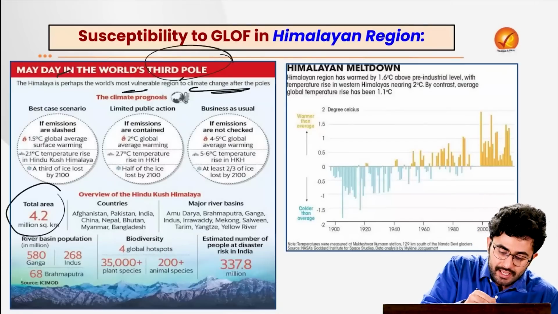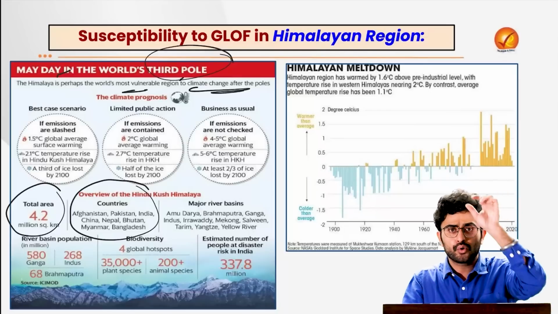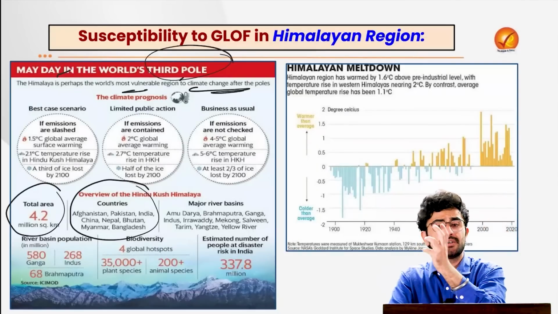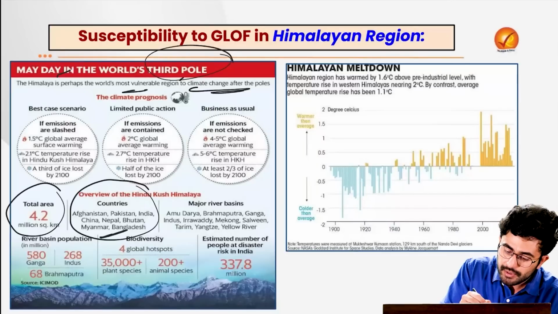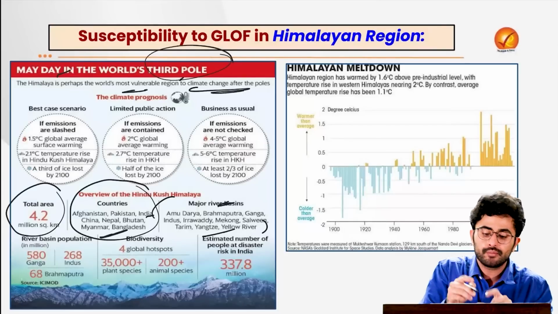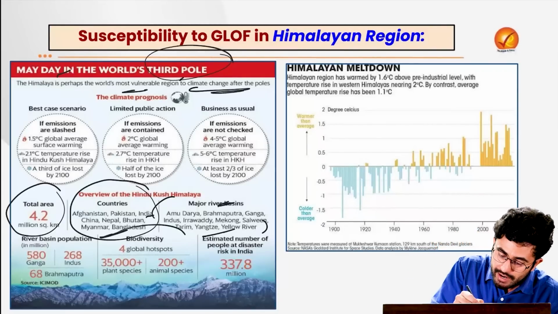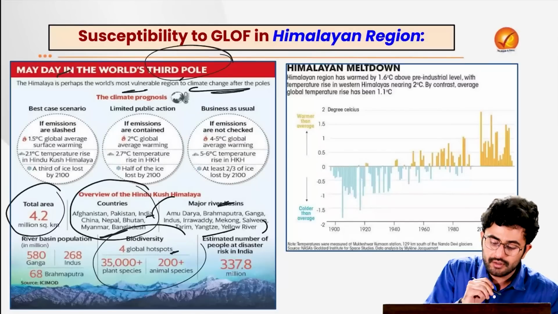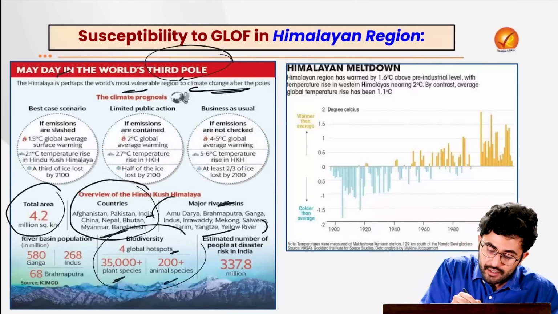Because of the total area in which it has spread and the kind of rivers which originate from here. For example, your whole Indus river system, Brahmaputra system, Teesta system, Ganga system, all of that, and it feeds the people of countries like Afghanistan, Pakistan, India, China, Nepal, Bhutan, Myanmar and Bangladesh, with several major river basins which are originating from this region of Himalayas. And these Himalayas contain 4 global biodiversity hotspots with more than 35,000 fauna and 200 plus animal species.